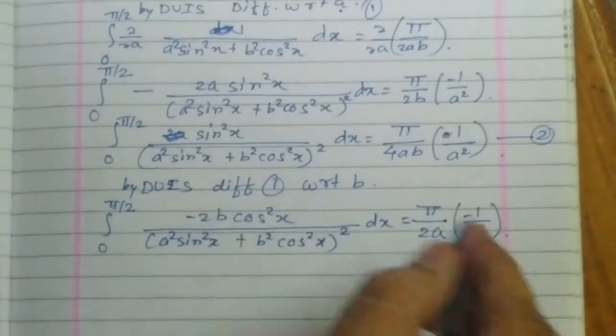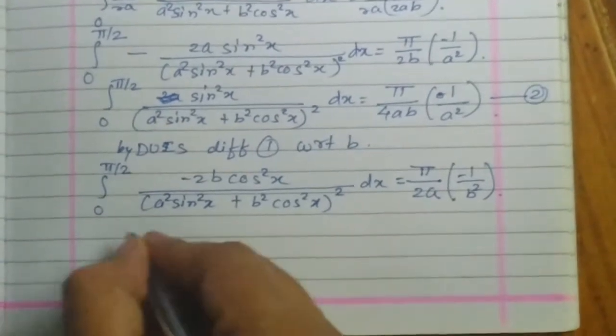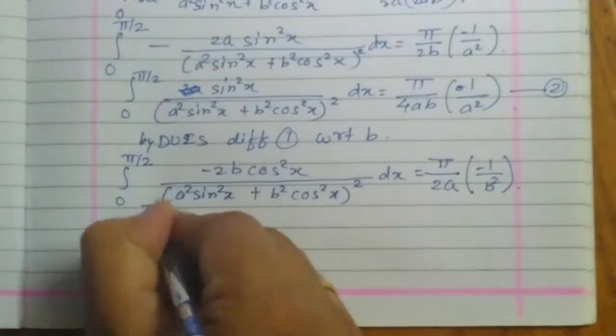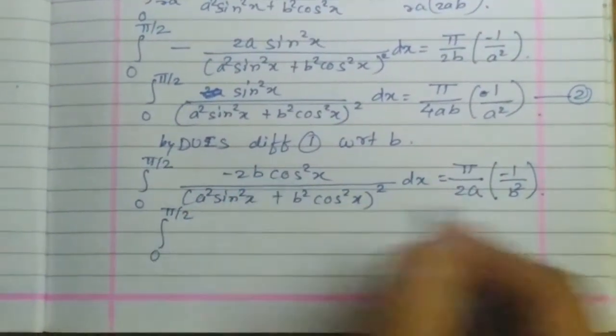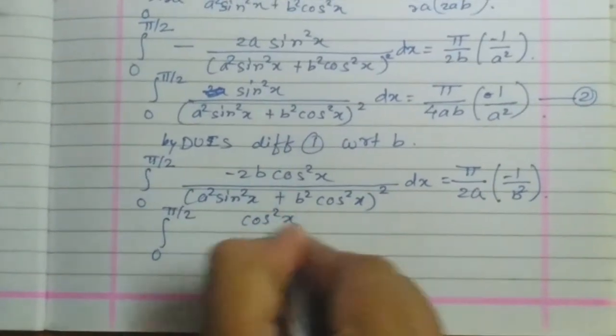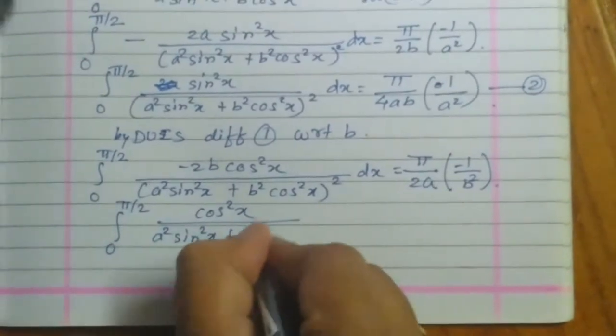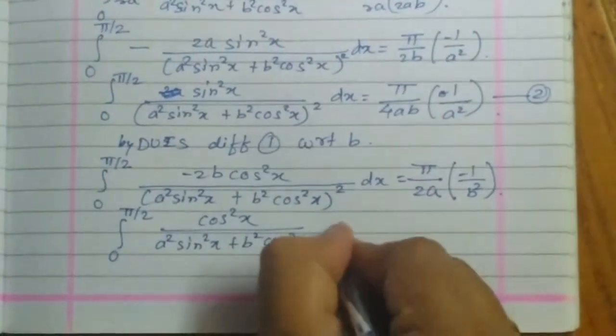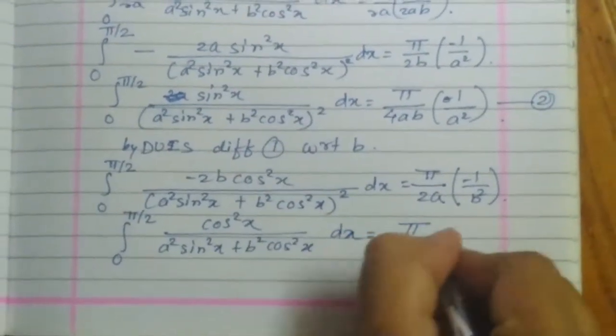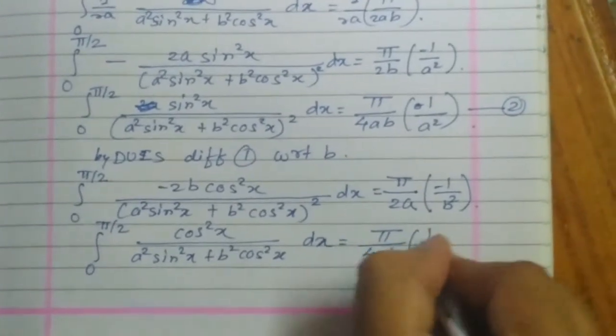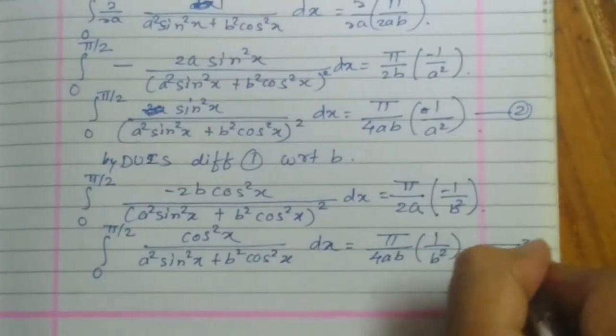Again cancelling the minus signs from both sides and shifting 2b to the right hand side, I get integration from 0 to pi by 2 of cos square x upon a square sin square x plus b square cos square x, bracket square, dx, equal to pi upon 4ab into 1 upon b square. Call this number 3.